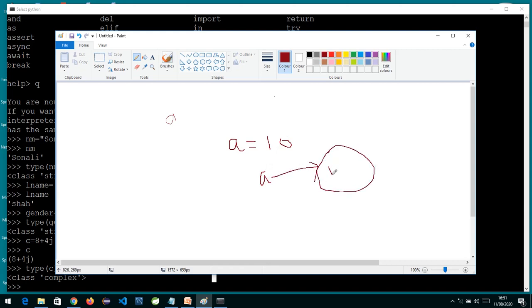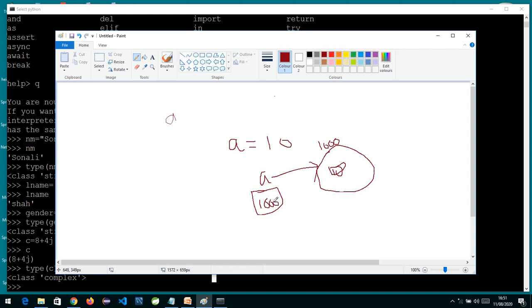Inside this object you have the value 10, and this is my reference variable. It is going to store the address of this object. Assume the address of this object is 1000. So A is a reference variable which is holding the address 1000.